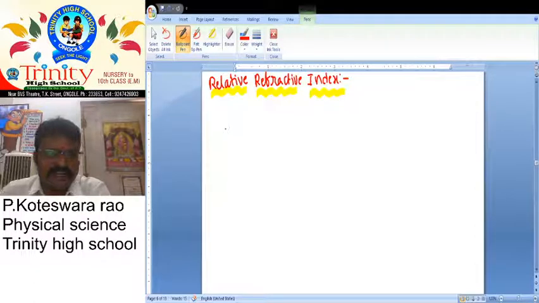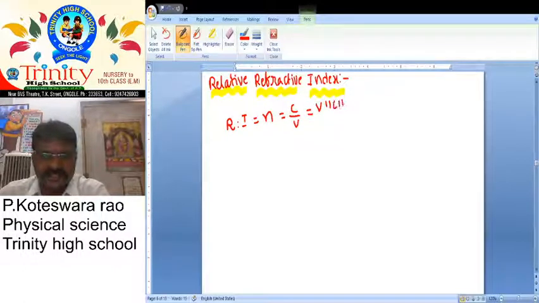First of all, we already learned refractive index of one medium to another medium. Refractive index n is equal to c by v. c means velocity or speed of light in a vacuum, by v, velocity or speed of light in a medium.